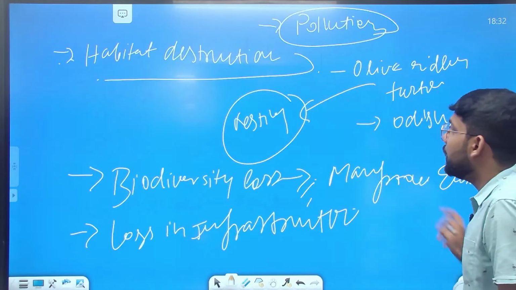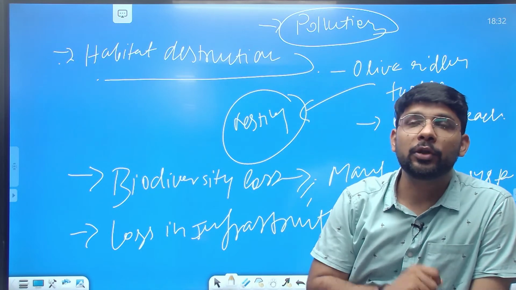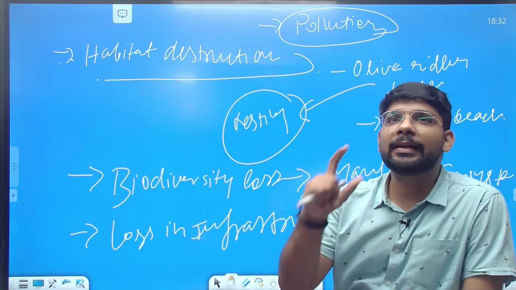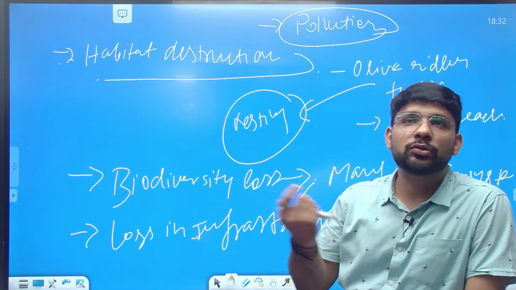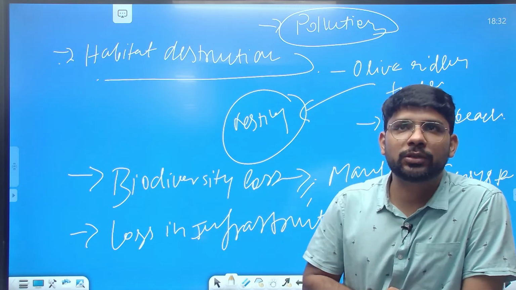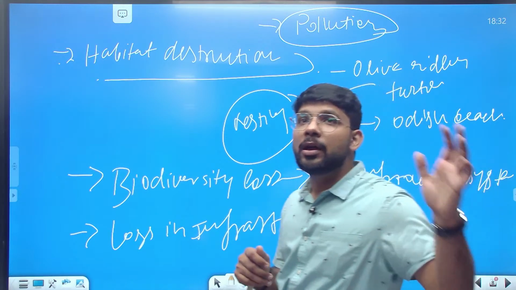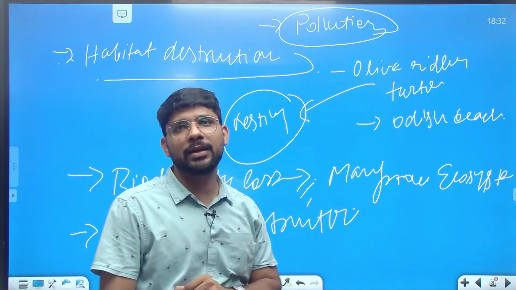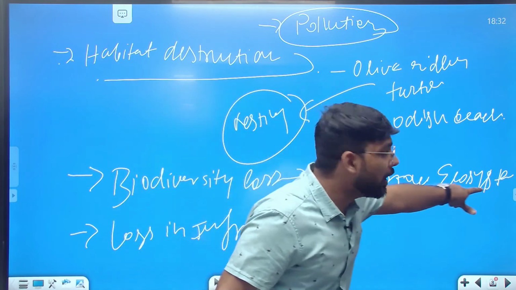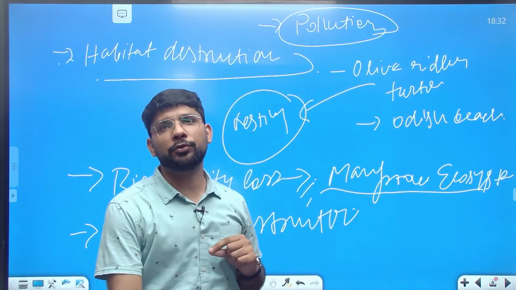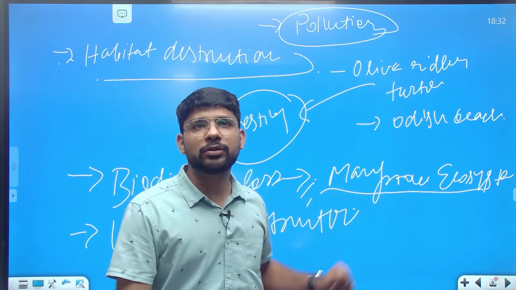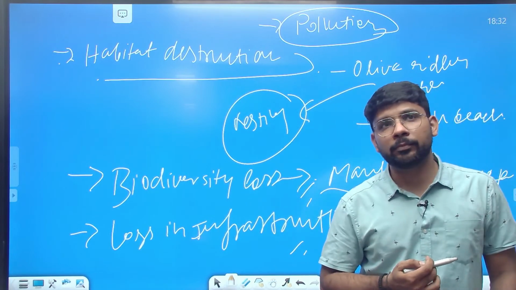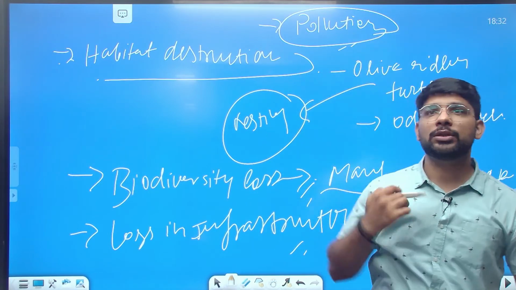Next, you can give the example related to habitat destruction due to coastal mining, which is the olive ridley turtle, which is directly impacted by mining near the Odisha beach, Gahirmatha beach. It also leads to biodiversity loss in mangrove areas, like the Gulf of Mannar. You can give the example of the Gulf of Mannar, whose mangrove ecosystem is directly impacted by coastal mining. Then you can give the loss of infrastructure in the coastal area. It also increased the pollution.